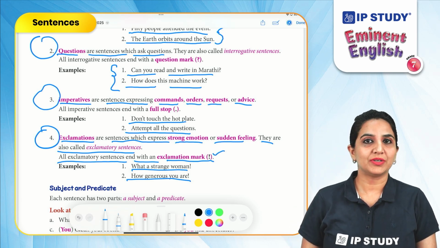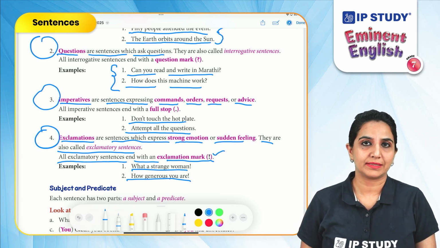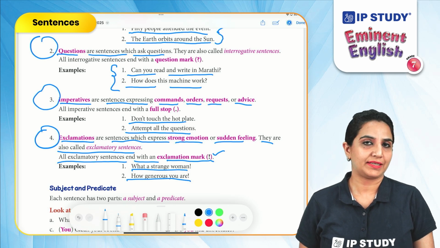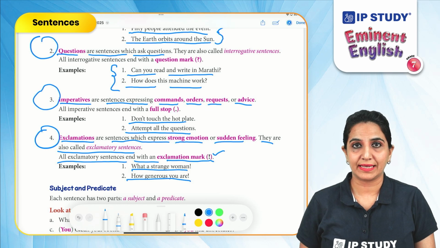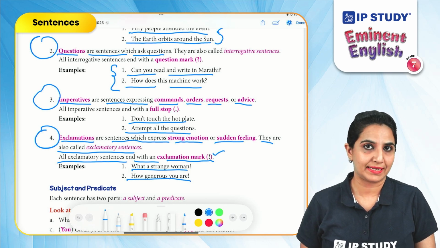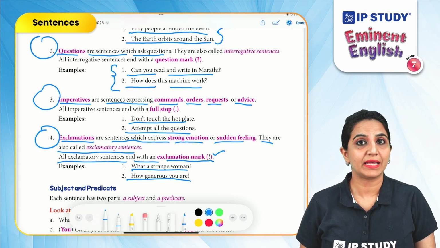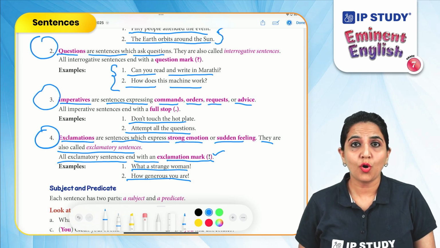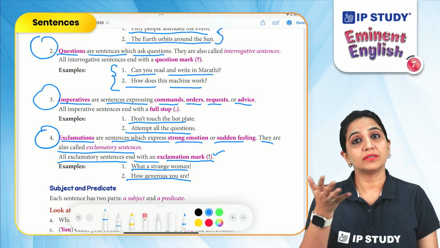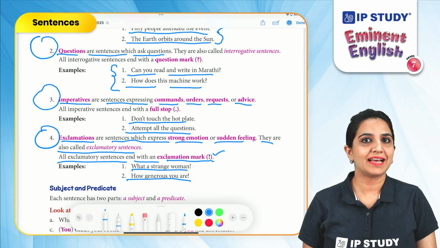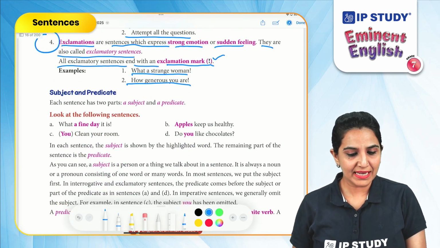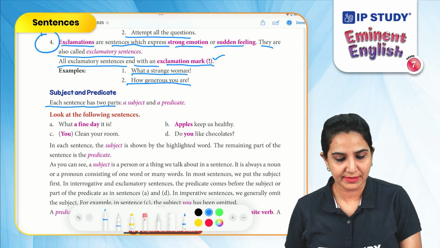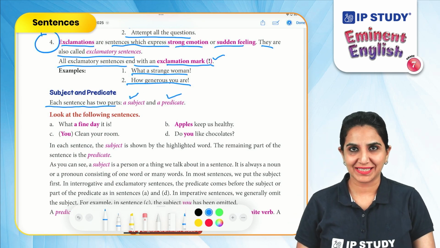Now, as I told you earlier, a sentence has two parts, a subject and a predicate. A subject tells us what we are talking about in the sentence or who we are talking about in the sentence. And a predicate is the remaining part of the sentence, or what it tells about the subject. Let us understand subject and predicate in detail. Each sentence has two parts, a subject and a predicate. Let's look at the following sentences.